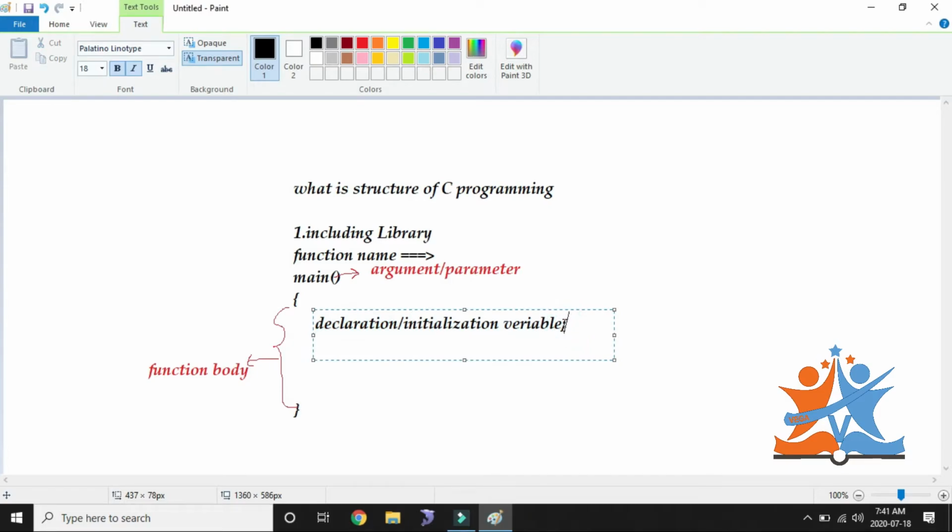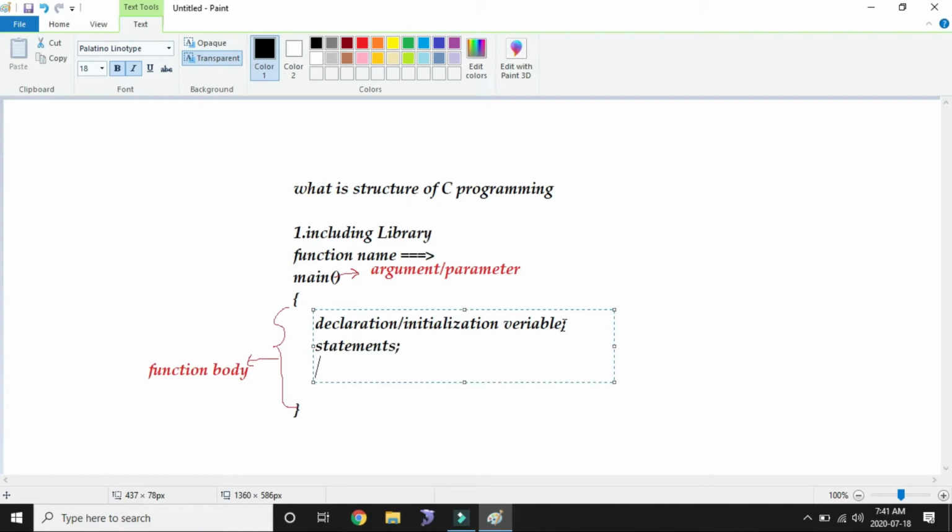We will see those syntaxes in further sessions. After that, some statements we can write, and after that, some logic we can write.